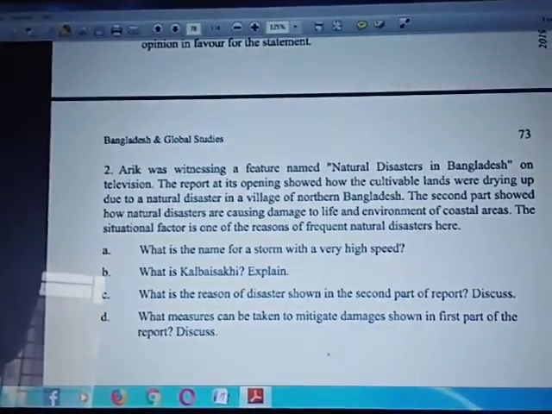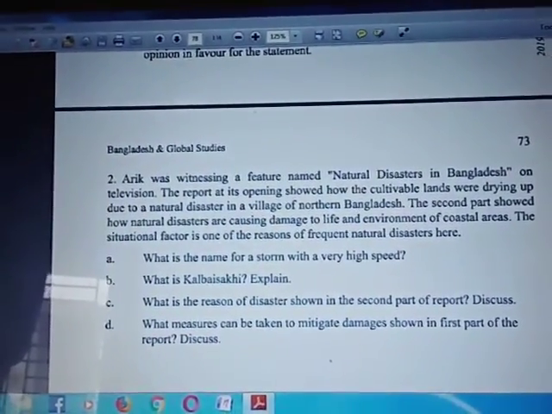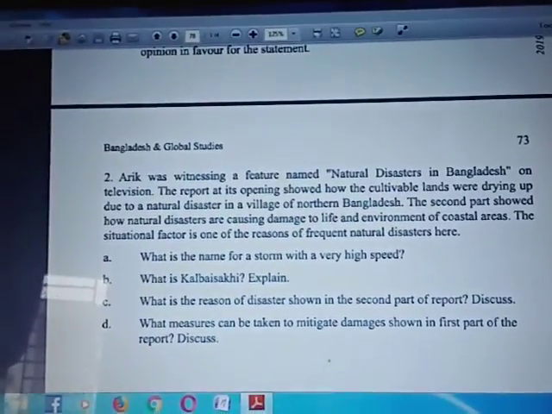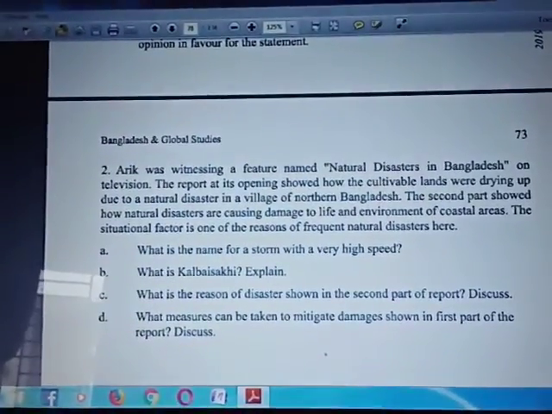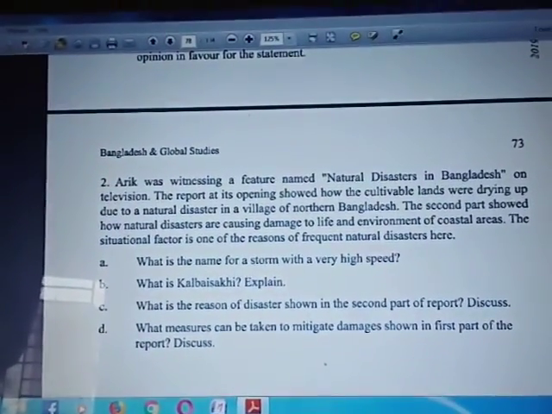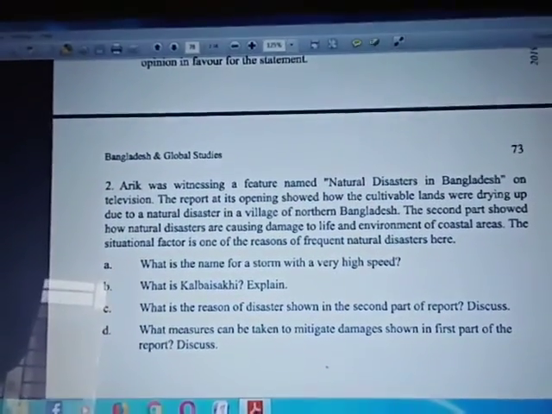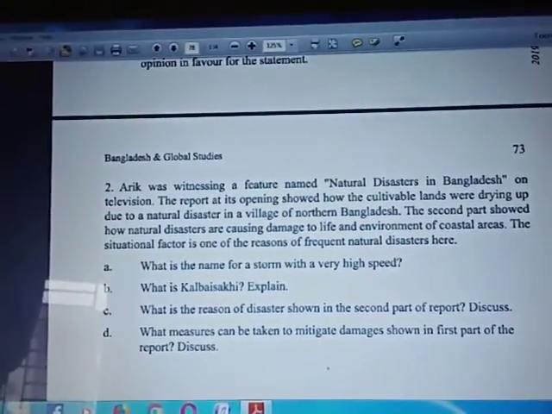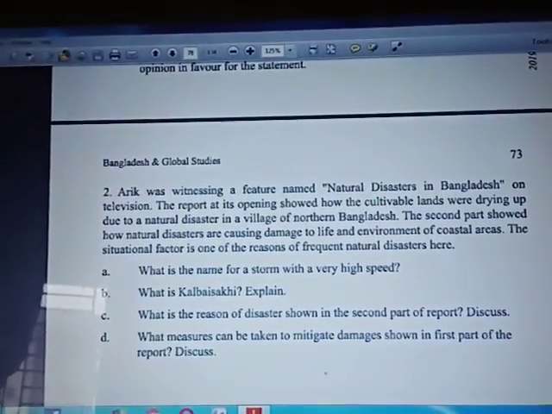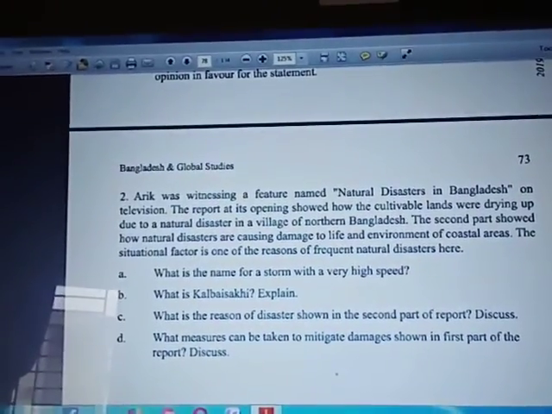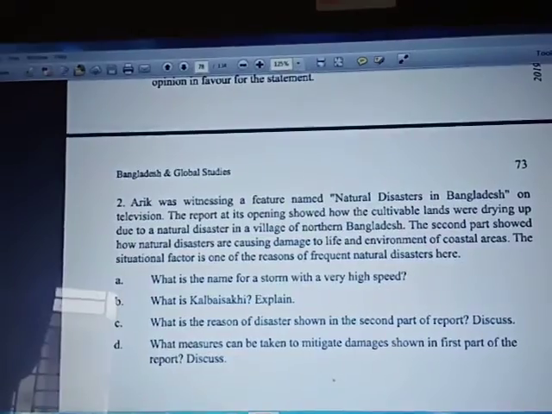Number C. What is the reason of the disaster shown in the second part of the report discussed? The natural disaster mentioned in the second part of the report is cyclone and tidal wave. When the air of the earth surface of a particular place gets hot, it blows upward. As a result, air pressure of that place becomes less and air from other places rushes to the low pressure areas. That is called cyclone.